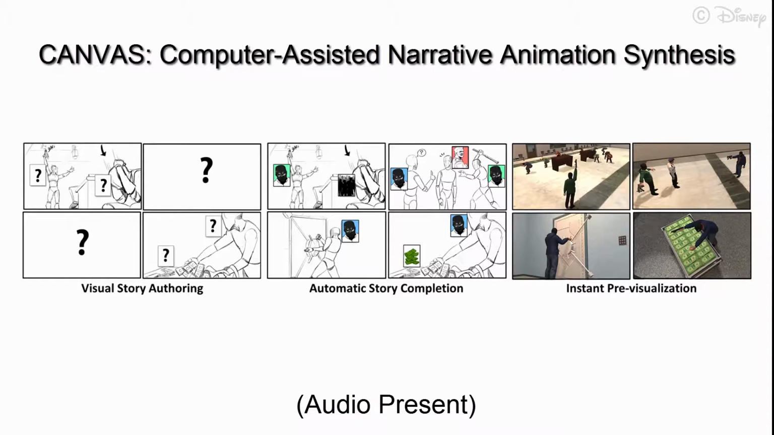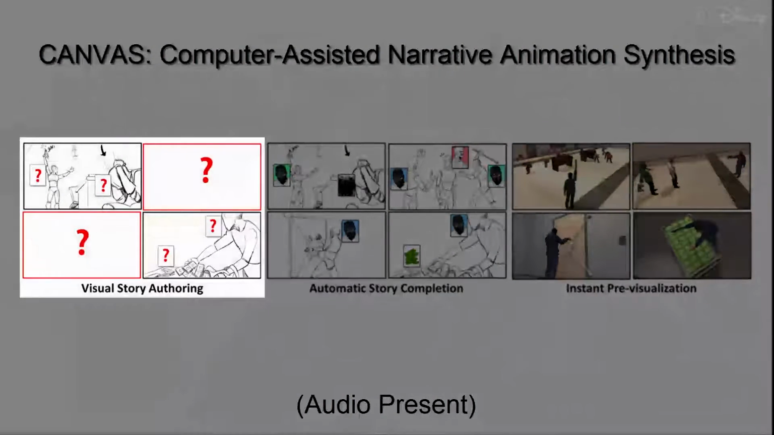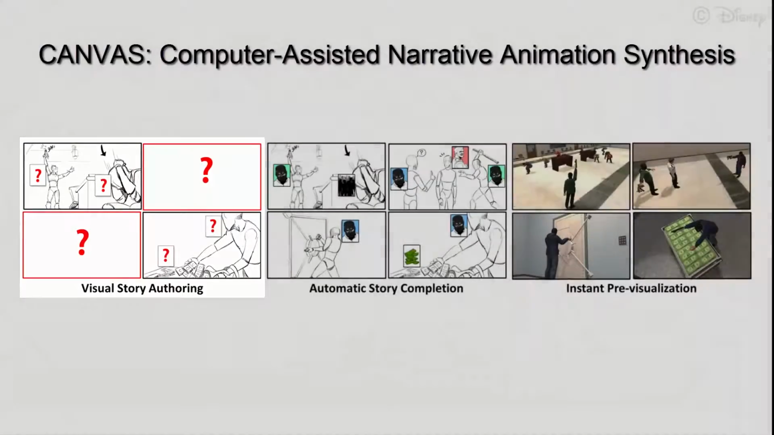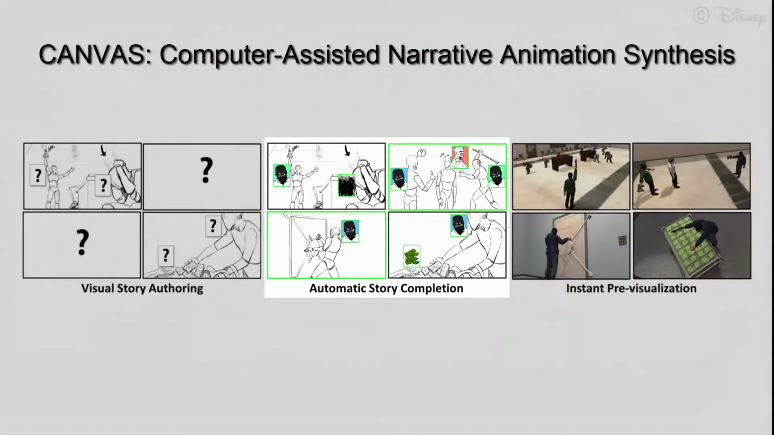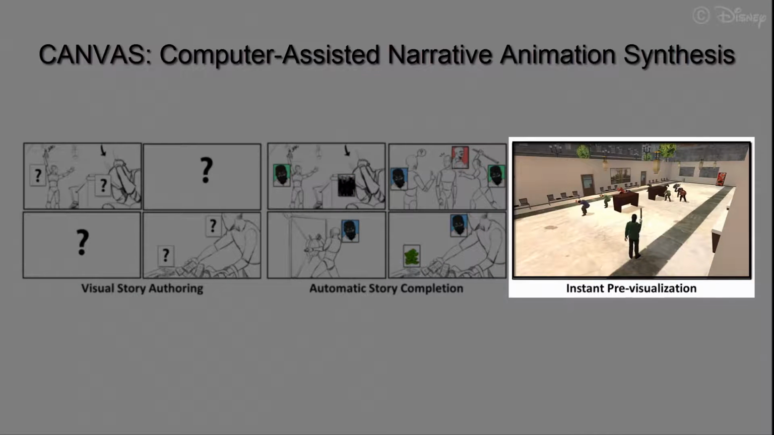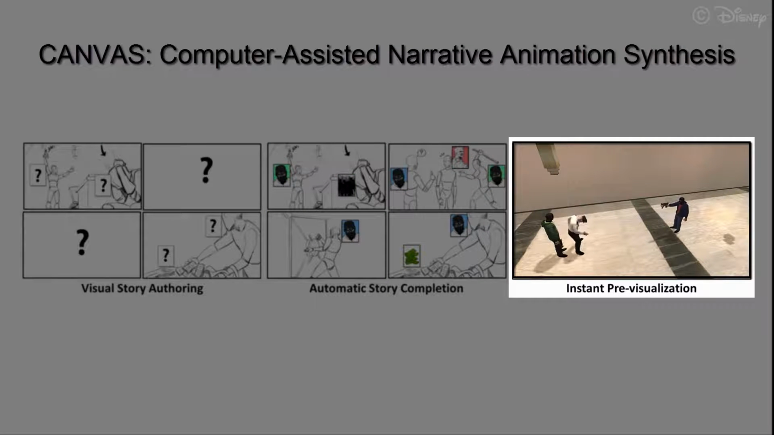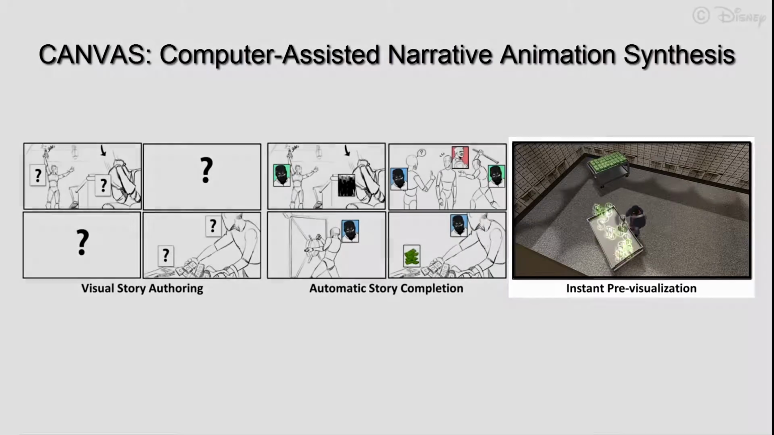We present Canvas, a tool for authoring stories using visual storyboards. Canvas automatically completes partially specified stories into consistent and complete narratives, and instantly generates a 3D animation of the narrative for pre-visualization and rapid iteration.